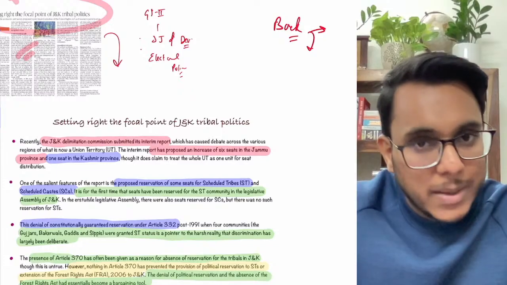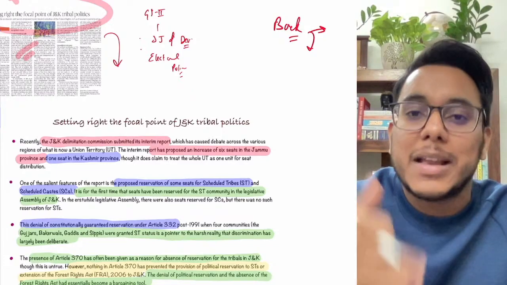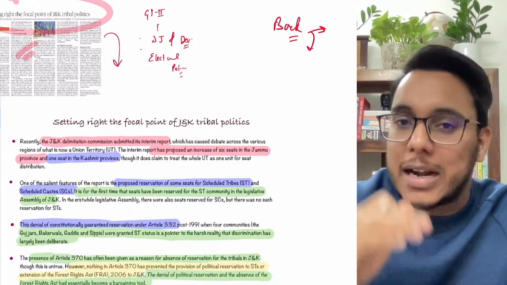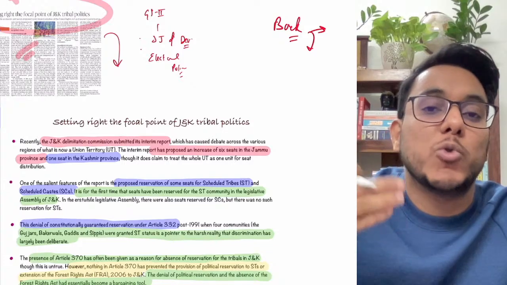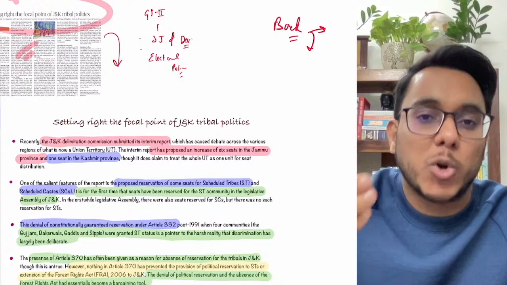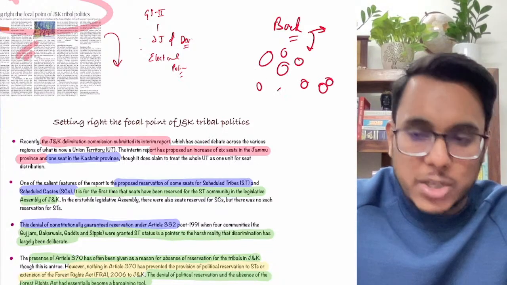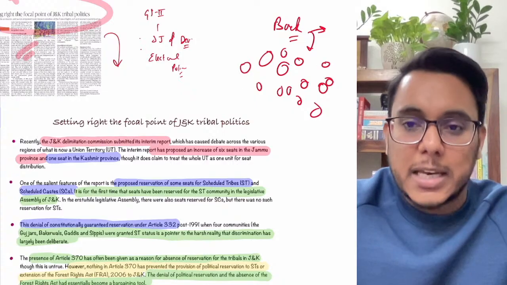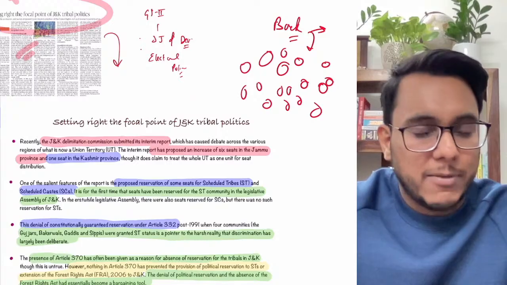It fixes the parliamentary constituencies, and it also fixes the state legislative constituencies. You already know that Article 370 was diluted, and after that Jammu and Kashmir became a union territory. For the union territory, elections were to be organized, so the constituencies were to be identified. The delimitation commission gave the report and told the number of constituencies that should be there in Jammu and Kashmir. That development we have already covered.